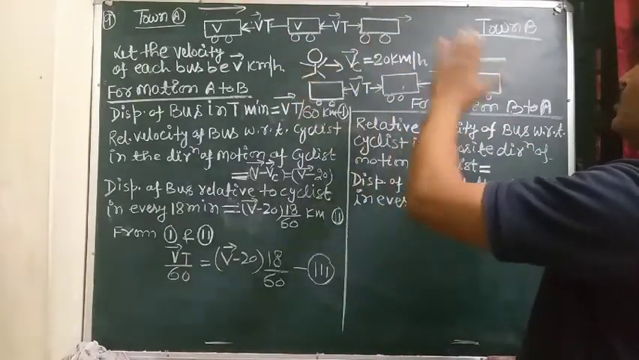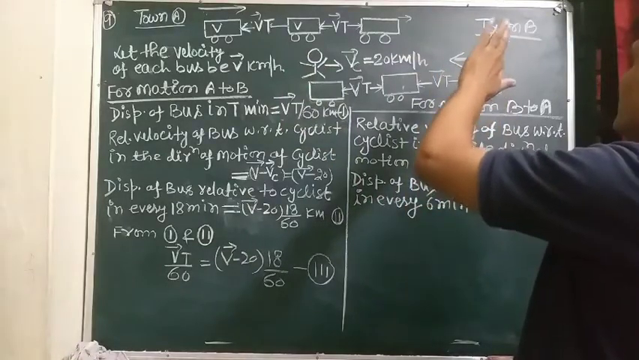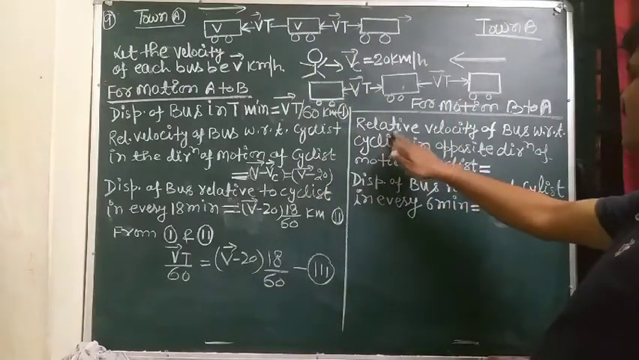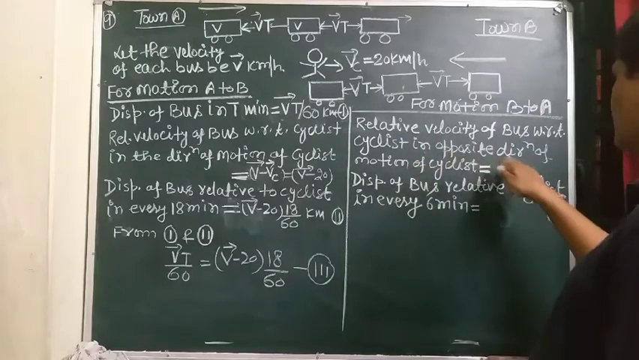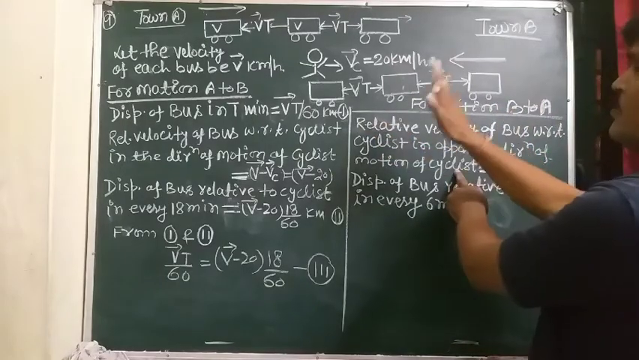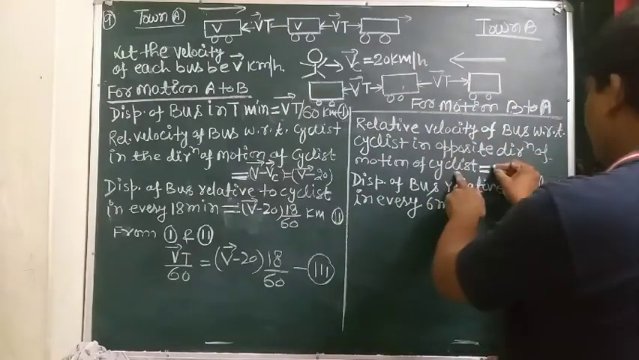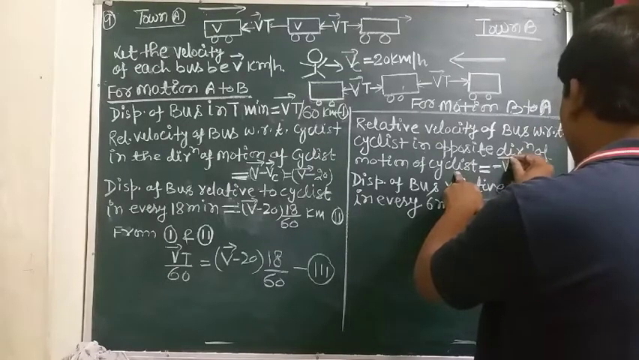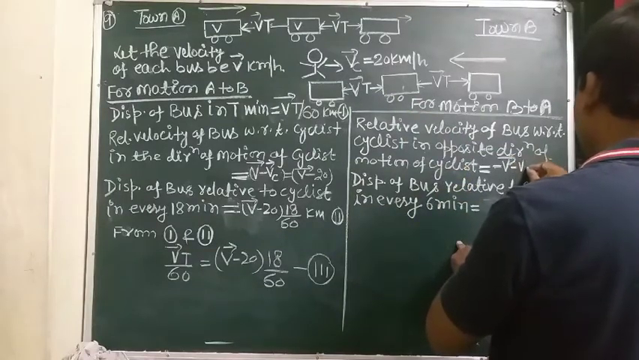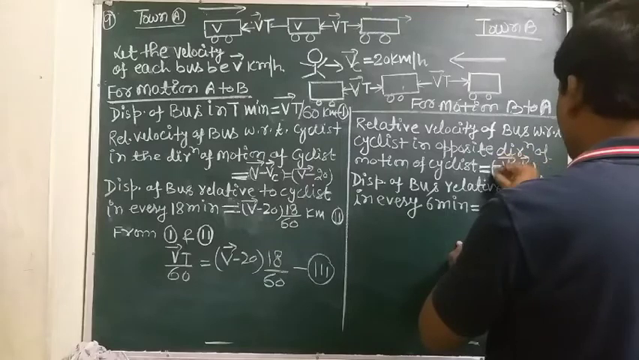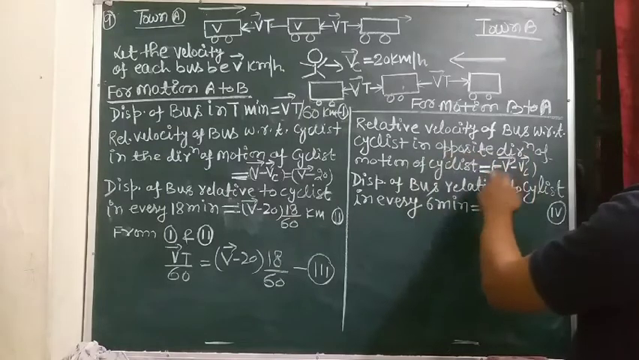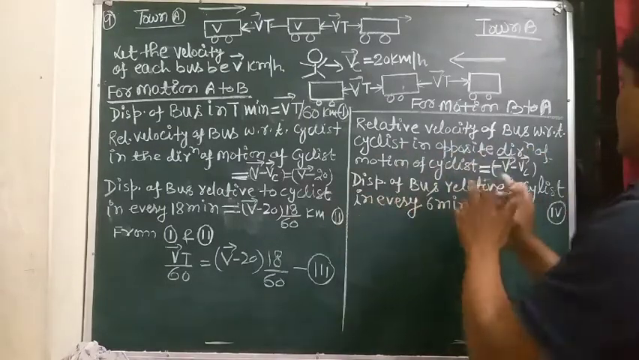So direction of motion A to B is taken to be positive, and direction from B to A is taken to be negative. So relative velocity of bus with respect to cyclist in the opposite direction of motion of cyclist, from right to left, the velocity of the bus is taken to be negative. So that is vector V, and the cyclist velocity is minus Vc. So this is the relative velocity of bus with respect to cyclist in the opposite direction of motion of cyclist, and both are negative.